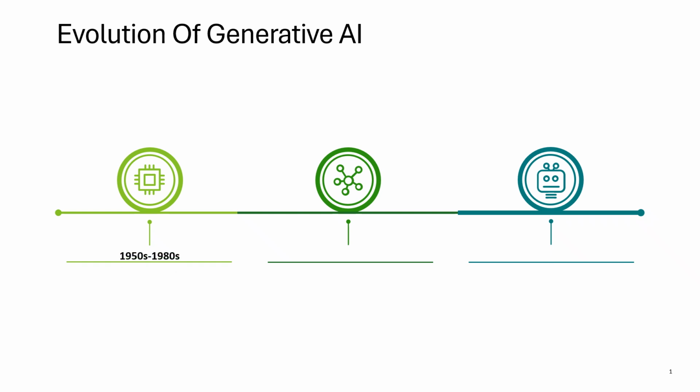1950s to 1980s, foundation of AI. So let's go back to the 1950s. At that time, researchers were asking a very ambitious question: can we make machines behave intelligently? Early AI was largely based on rules, logic, and symbolic reasoning. We would tell the machine what rules to follow, and based on those rules, it would make a decision. So the machine was not really learning the way today's systems learn. We were essentially telling it, if this happens, do that.